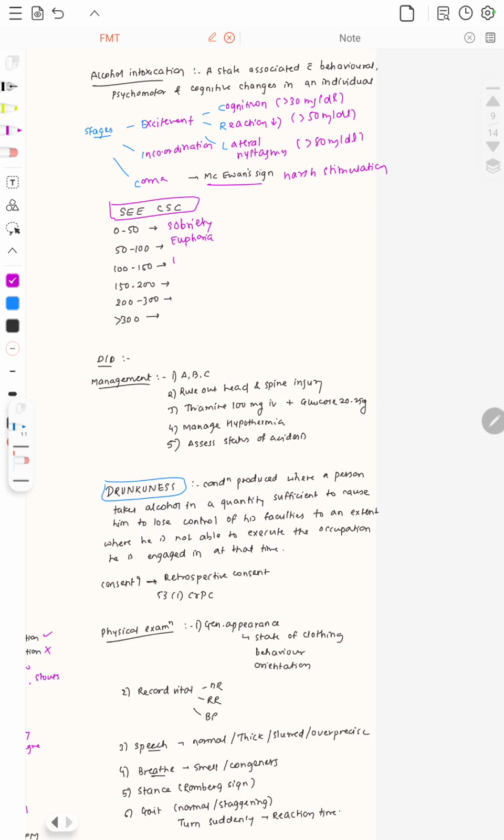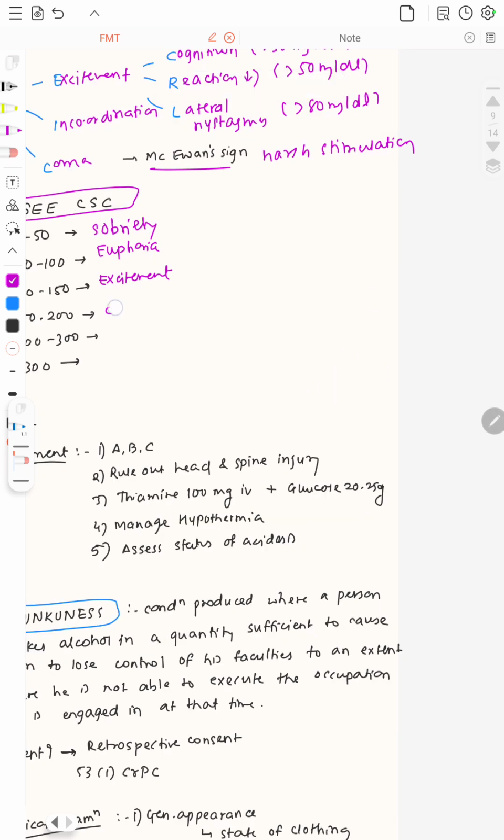Then at 100 to 150 there is the stage of excitement. In the stage of excitement, the person has a lot of self-confidence, indulges in bravado, or extreme talkativeness is seen. Then at a concentration of 150 to 200, the C stands for confusion or incoordination.